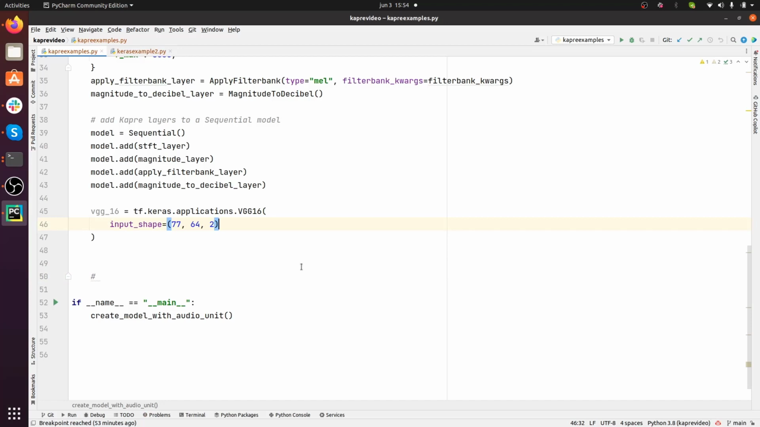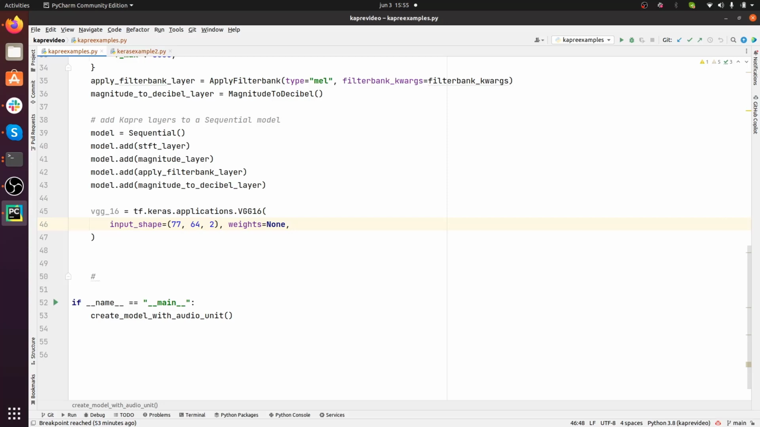And why is it equal to this? Because this tuple is the shape of the final tensor that is output by the audio processing unit. We use that as the input for the remaining part of the model, which is VGG16. Then we should say that we want the weights to be completely randomized so that we don't use some pre-trained VGG weights.